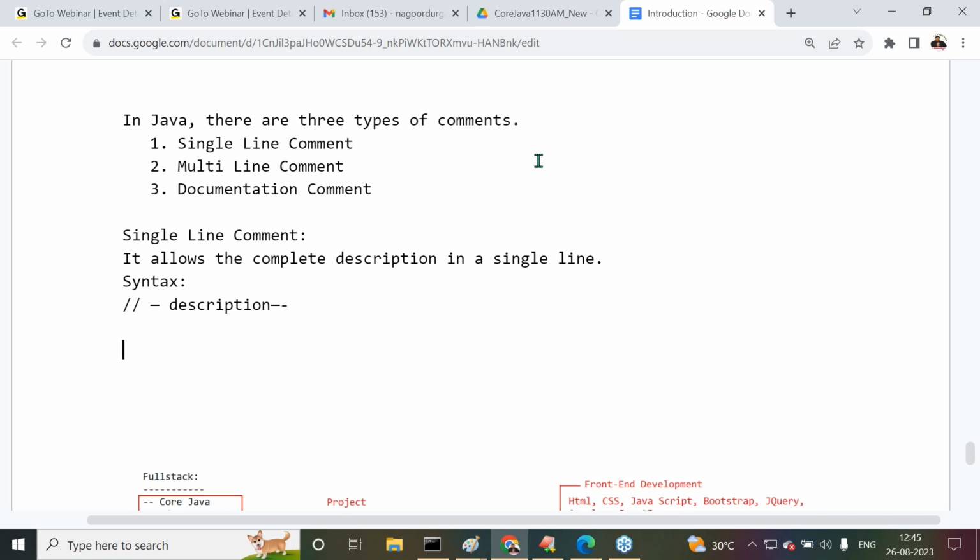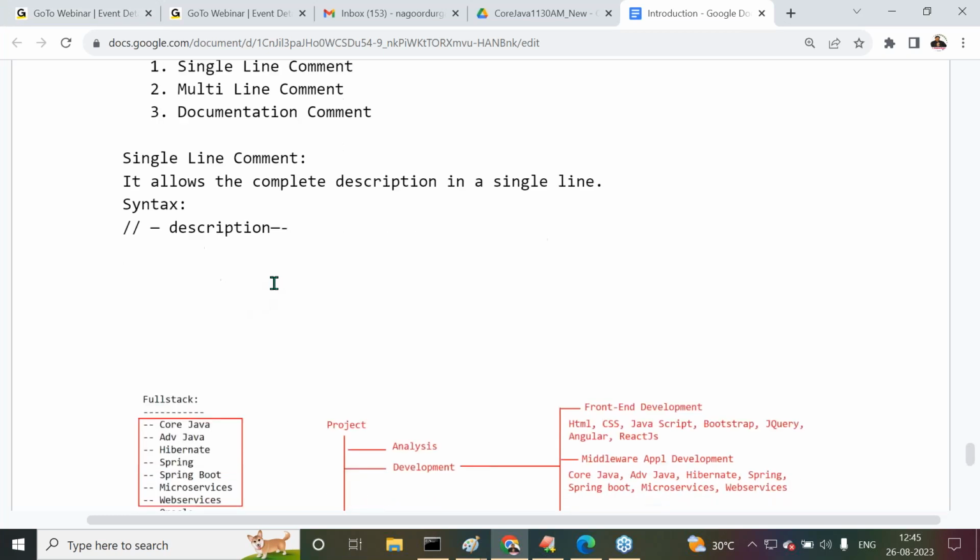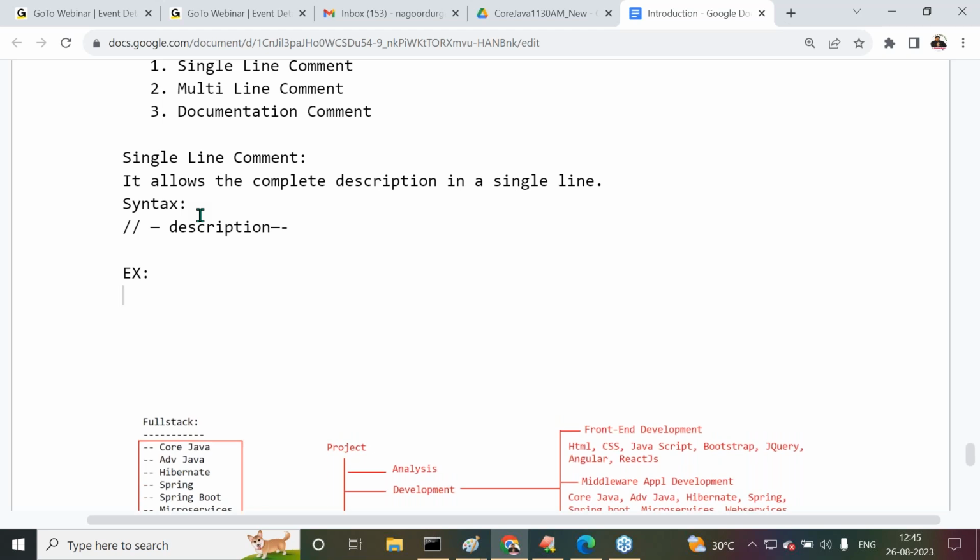Next, after understanding single line comment, I'm going to show how we use single line comments in general. For example, I want to take a class Math.